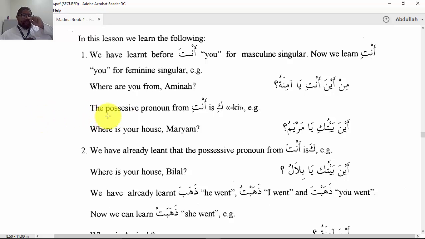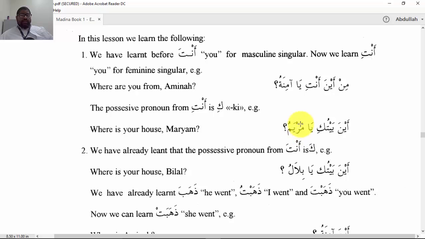Amina. The possessive pronoun form from anti is ki, the kaf with kasra. Let's look at this one. Aina baytuki ya Maryam. We learned the masculine form, Aina baytuka ya Ahmed, for example. Where's your house, Ahmed? This kaf would take the fatha for male, and for the female it's going to take kasra. Aina baytuki ya Maryam. And this is how we know we're talking to a female.